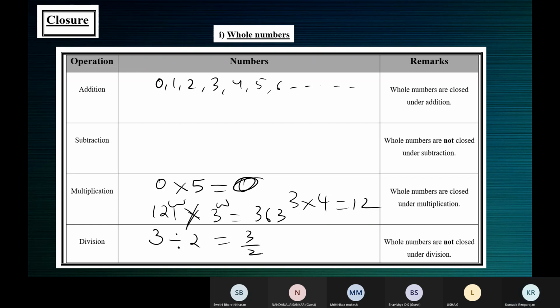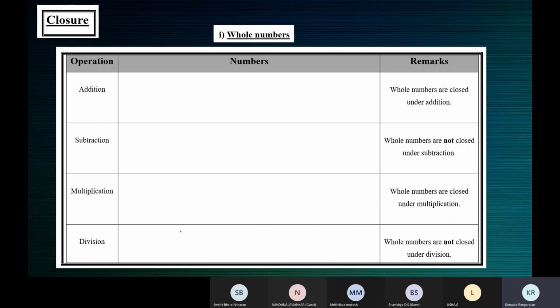What is 3 divided by 2? 3 by 2 is not a whole number. Now suppose whole number 15 and whole number 3. We divide. The answer is 5. It is a whole number sometimes, but not always. When you divide two whole numbers, if the answer should always be a whole number, then that means they are closed under division. No, here you will not always get a whole number. Sometimes we get a whole number.